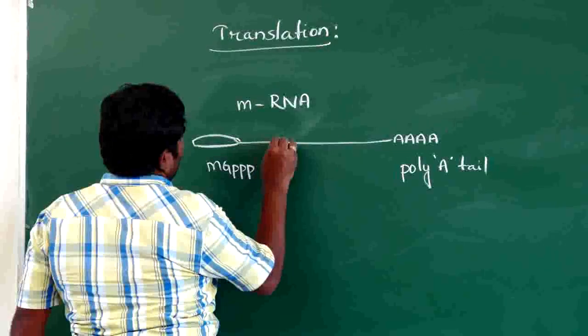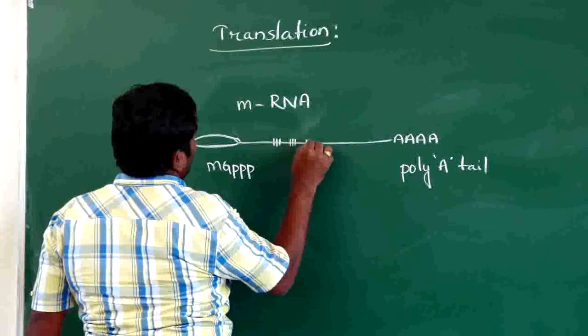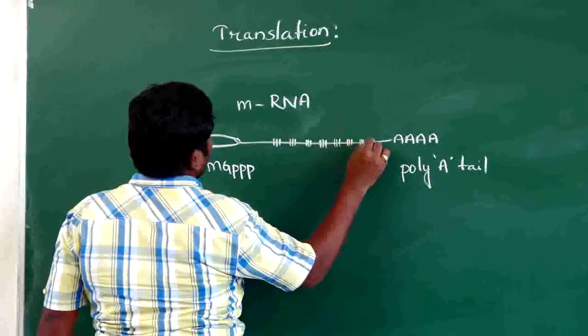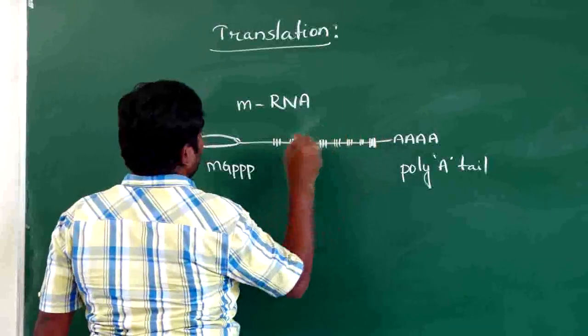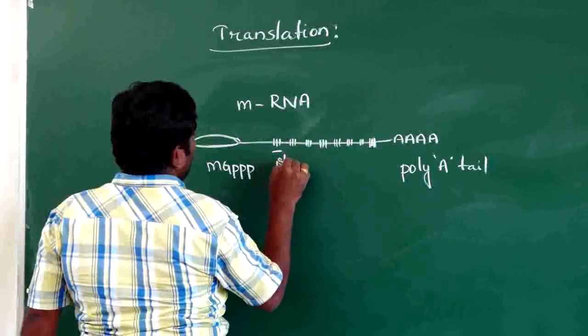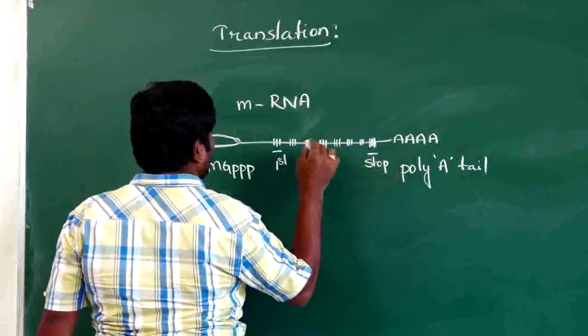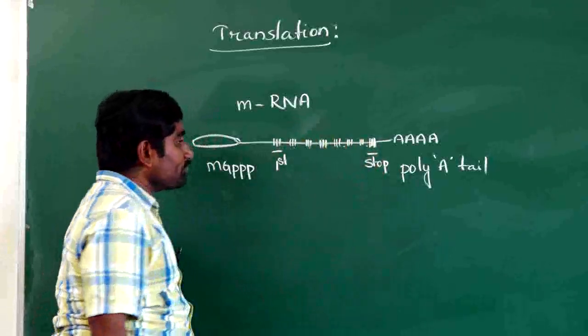Now this is the first codon, and this is second codon, third codon, fourth codon, fifth codon, sixth codon, seventh codon, and this is the last stop codon. In the middle, all these codons are present.